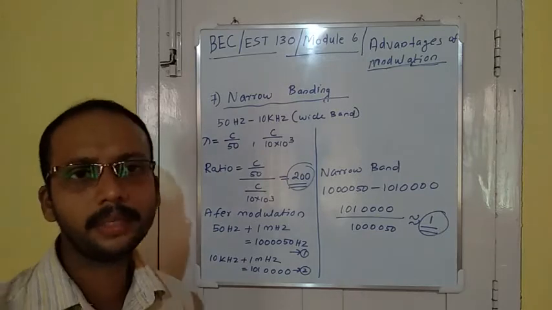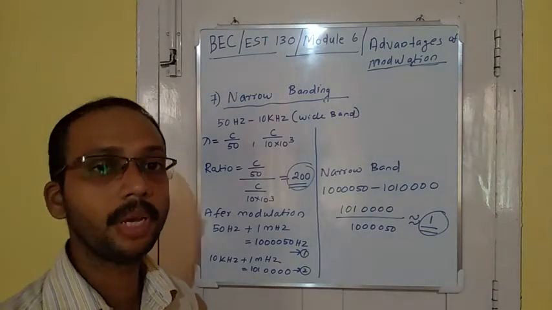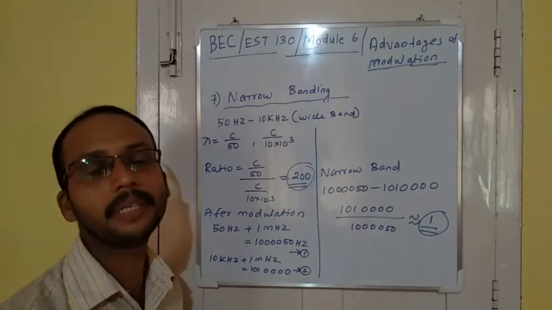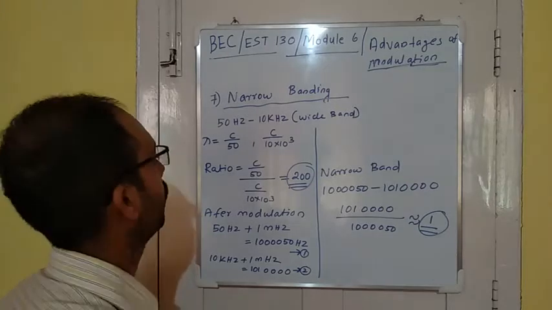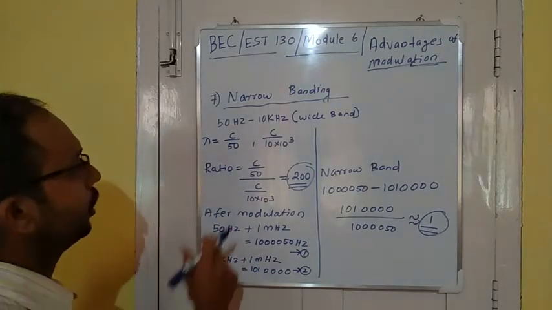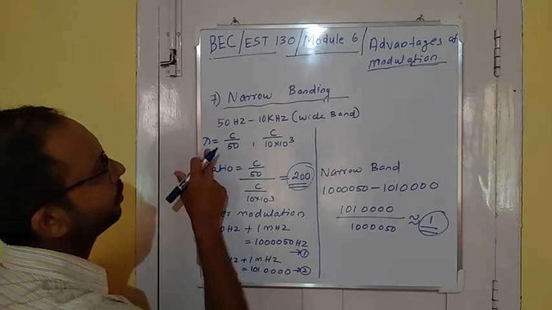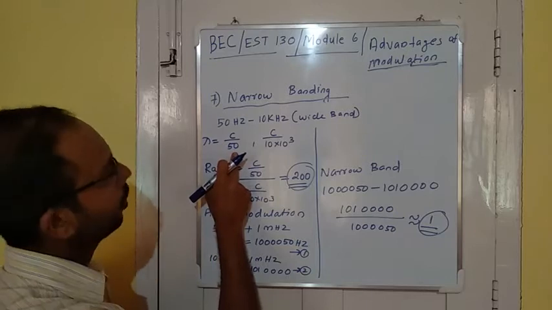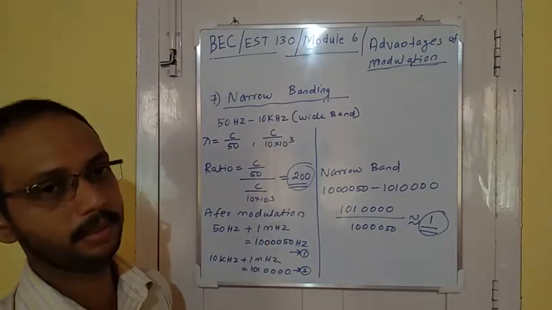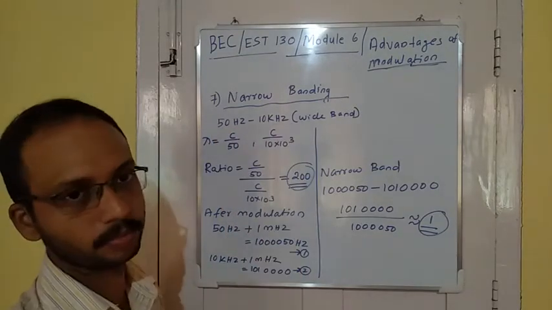We know that the antenna height depends on the wavelength. The minimum antenna height is wavelength divided by 4. So lambda is equal to C by 50 and C by 10 into 10 power 3. We are calculating the wavelength of this wide band.